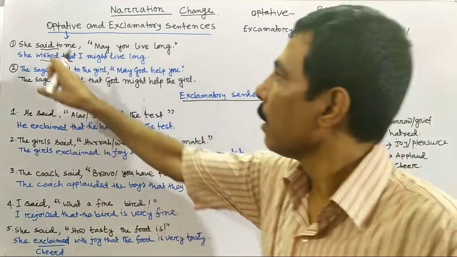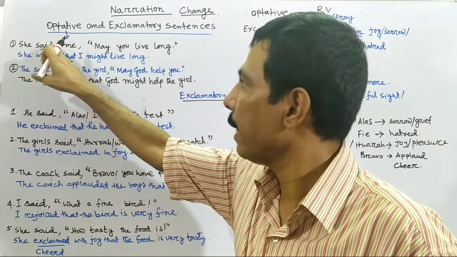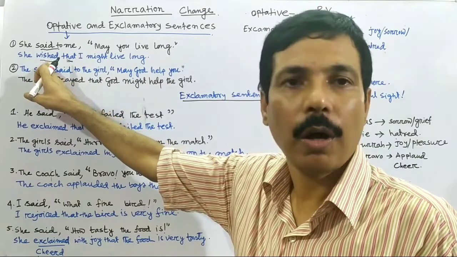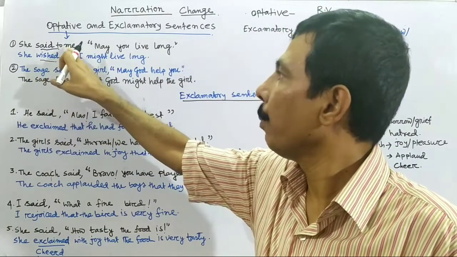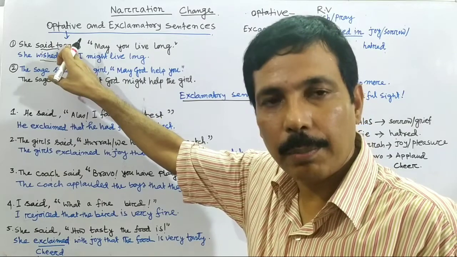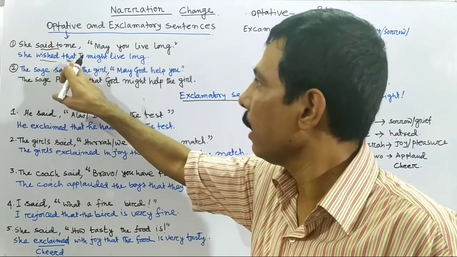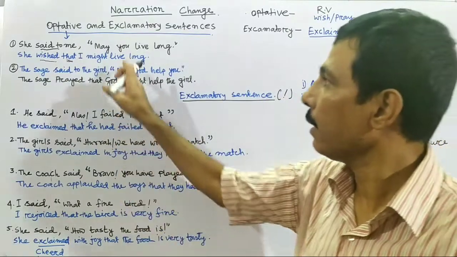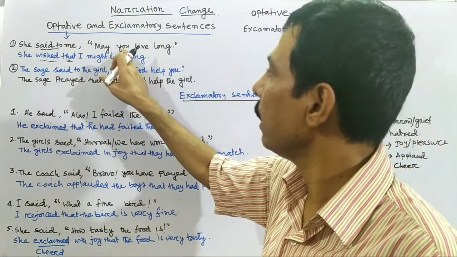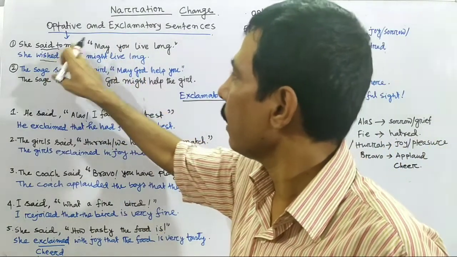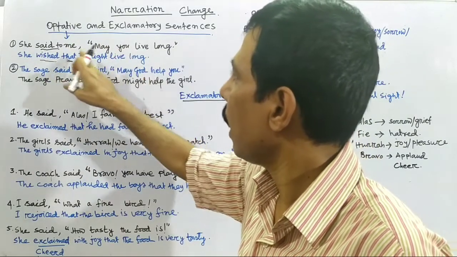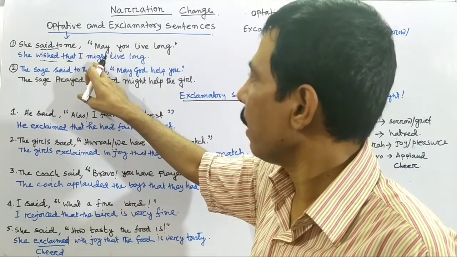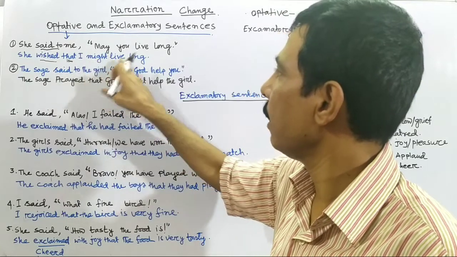Again follow. At first you replace said to with the verb wish or pray. Then omit the object. If there is an object in the reporting verb, omit the object. Then you put just that in the place of inverted comma. Then you take the subject here. You means I, as it is second person. So I may, past tense, might, the past form of may is might, live long.